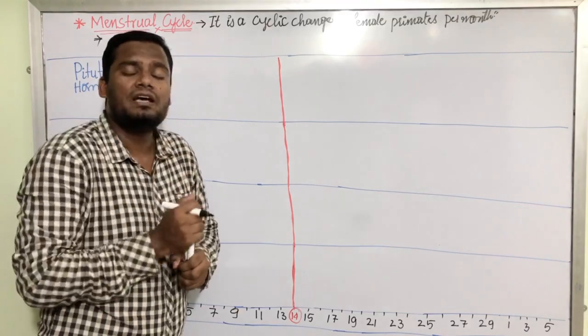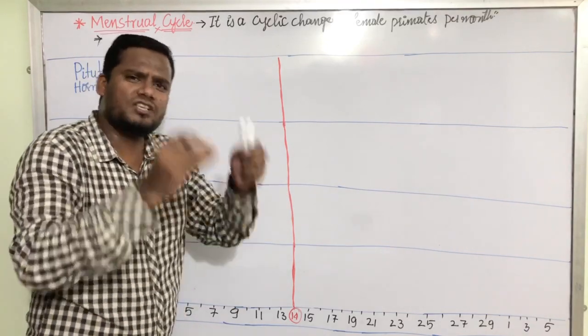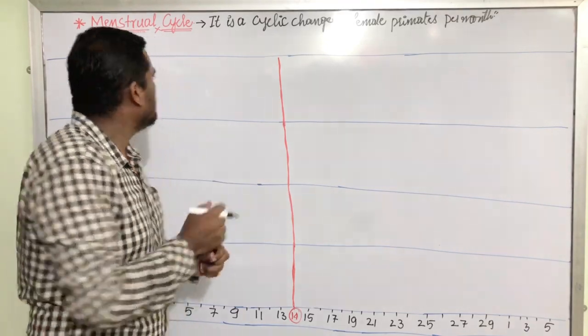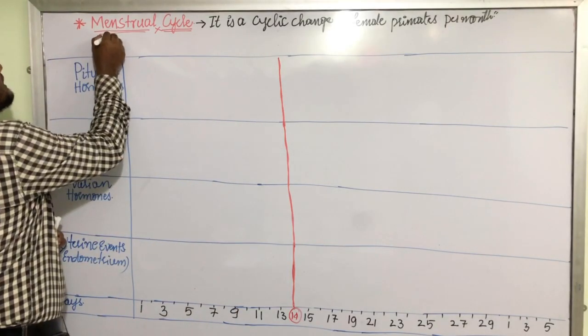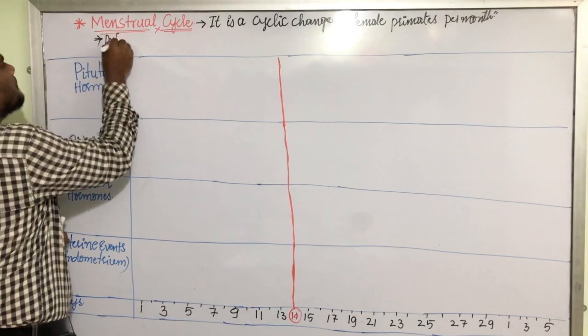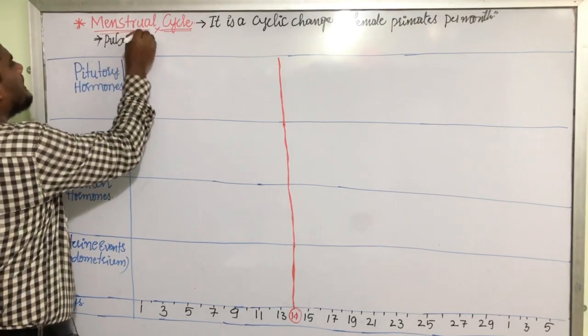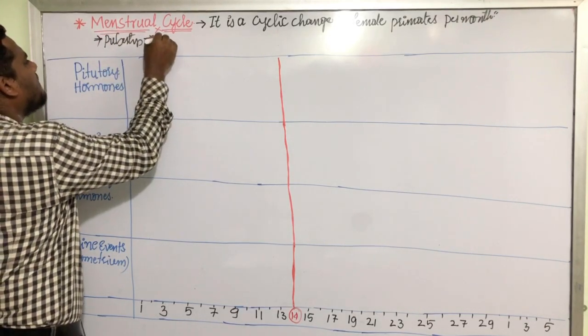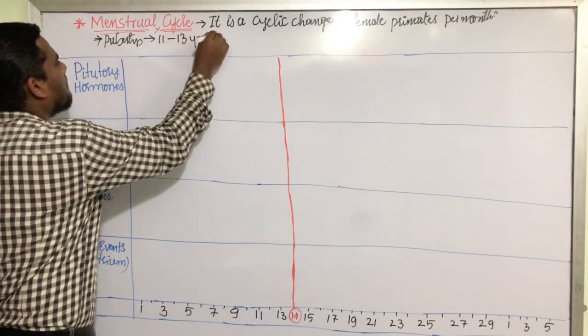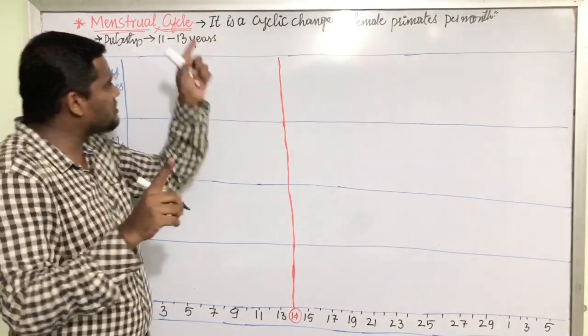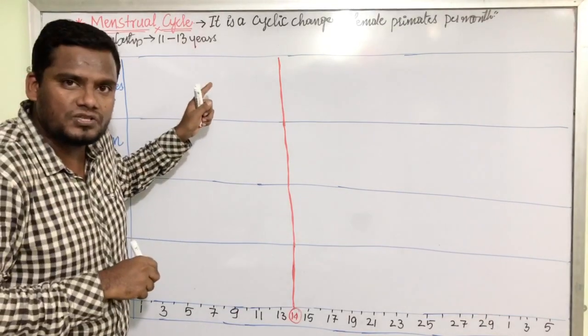So, normally females get puberty at the age between 11 to 13 years. This we have discussed in the previous video also, my dear friends.